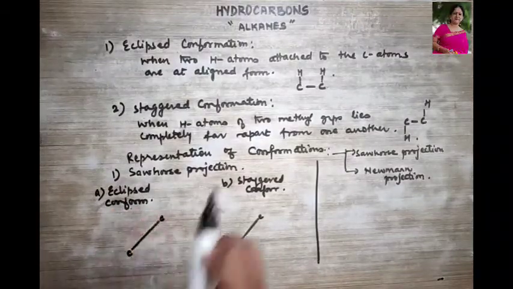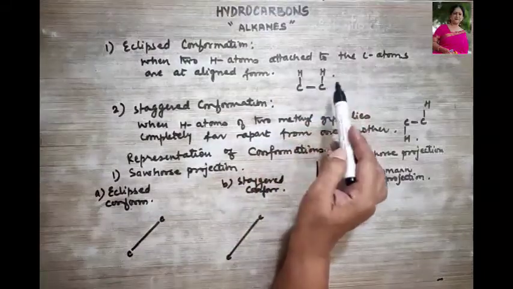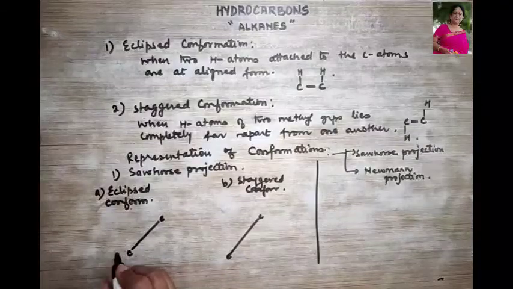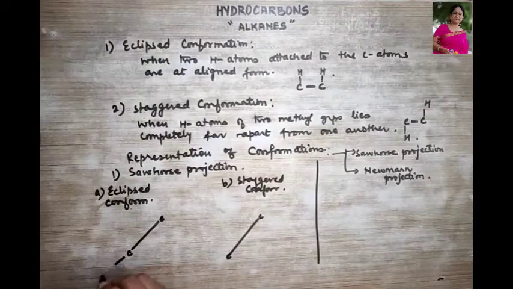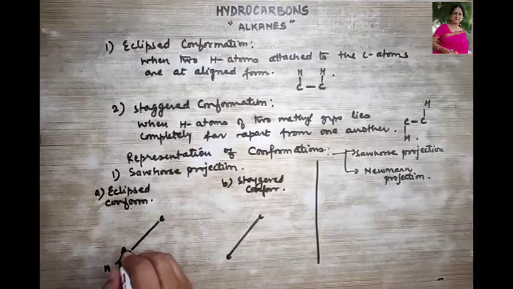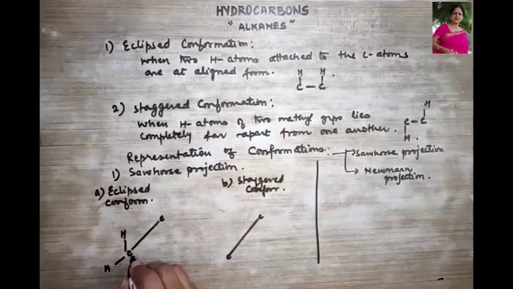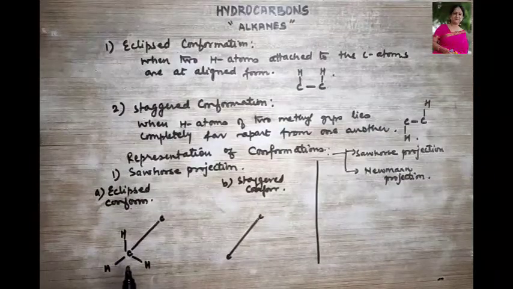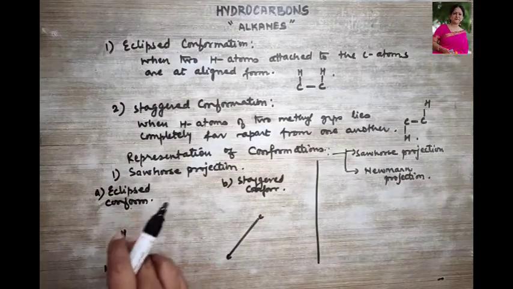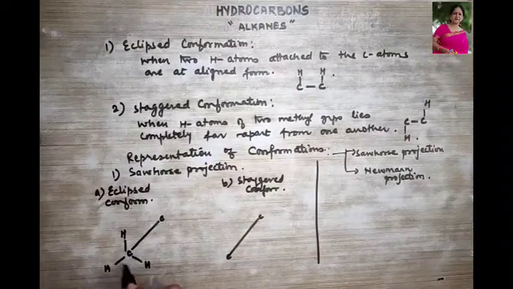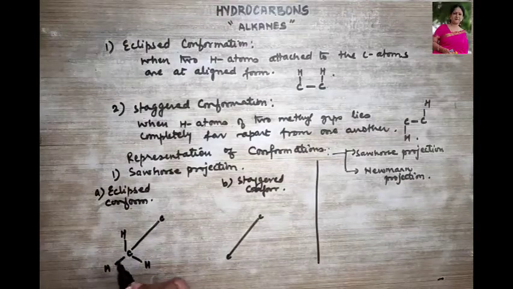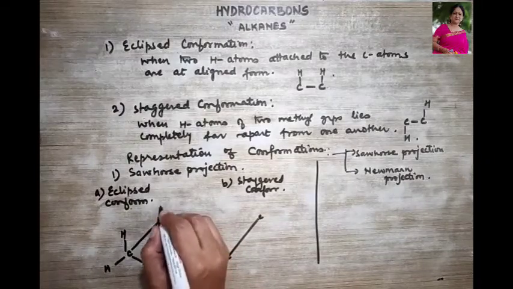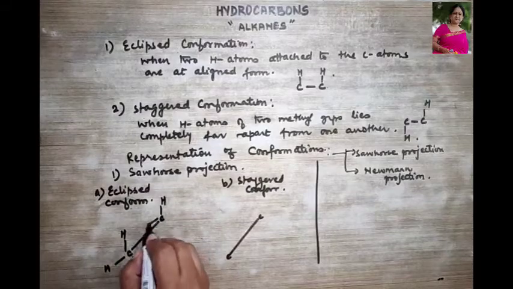Now let us look at the eclipsed conformation. Here what did we study? The two hydrogen atoms attached to the carbon, they are in the aligned form. So over here, if I draw this hydrogen here, this hydrogen has to be drawn here, and this hydrogen is here. Now remember, we are drawing at the angle of 120 degrees, okay? Though if not seen properly, try to understand they are at the angle of 120 degrees. So let's see how we show the hydrogen aligned to it.